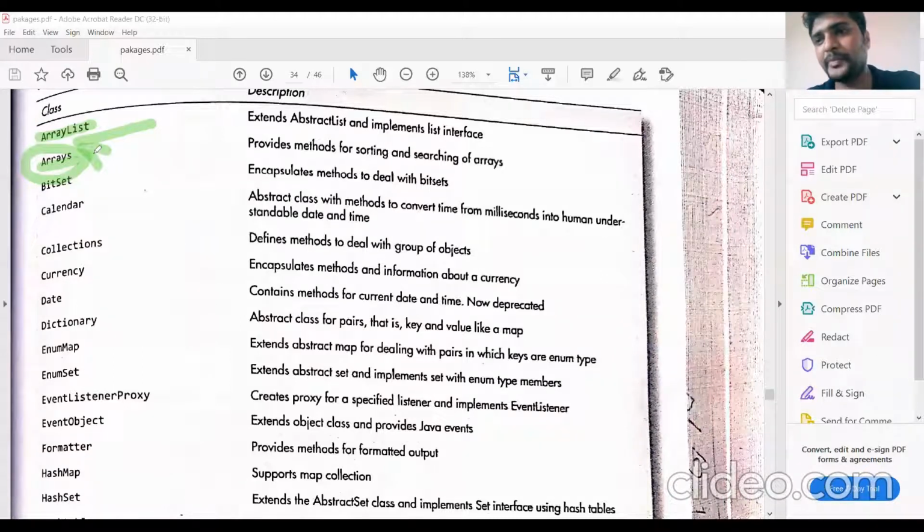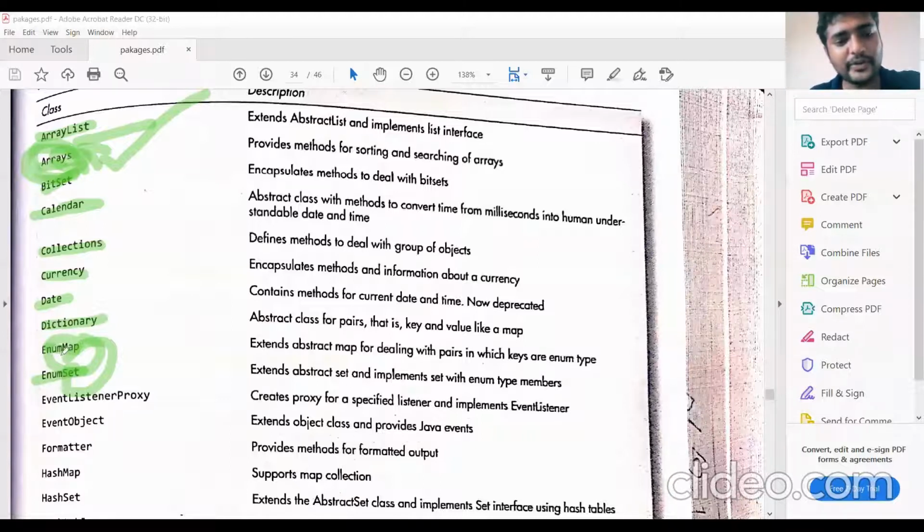Binary search for searching, sort for sorting. Like that, there are so many predefined methods available in the arrays class, which is defined in the util package. This is also most widely used. Next bit set, calendar, collections, currency, date, dictionary, enum map, enum set. In collections, map and set are the most widely used operations, used in combination with the enum.